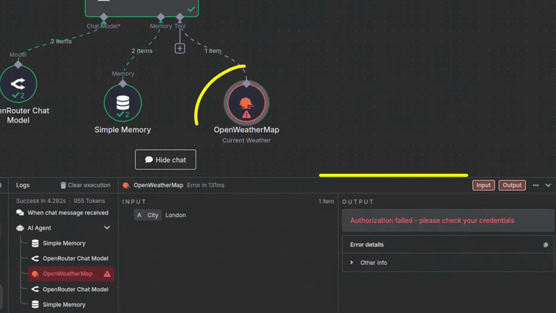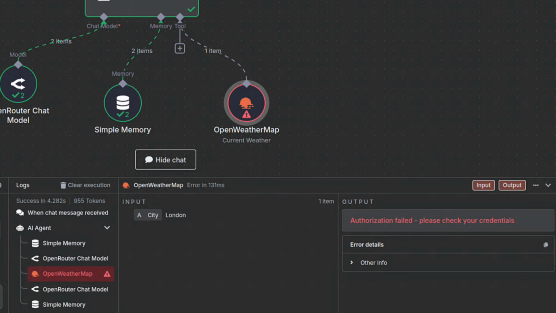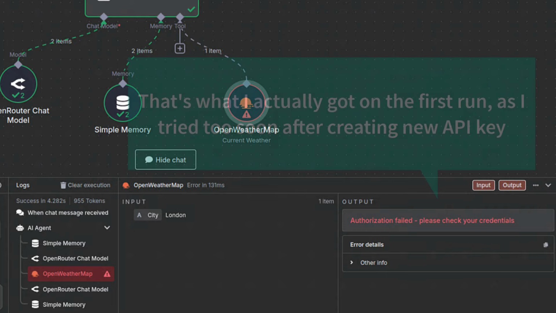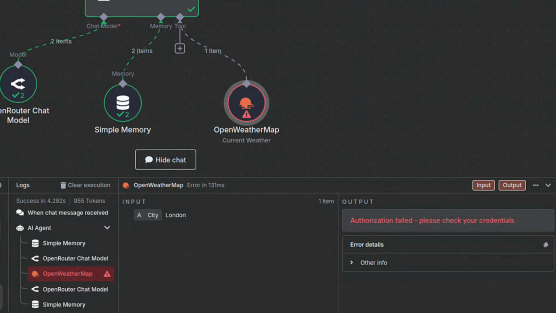I just wanted to add, if for some reason that Open Weather Map doesn't work for you, it not necessarily means that you did something wrong. Because when you create a new API or new account, it can take up to 2 hours before your API key is ready to use. So if you have some authorization problems or response like server is not available, then you might simply want to wait until your API key is active. And it's not only for Open Weather Map, it's for other services as well. So just bear it in mind.